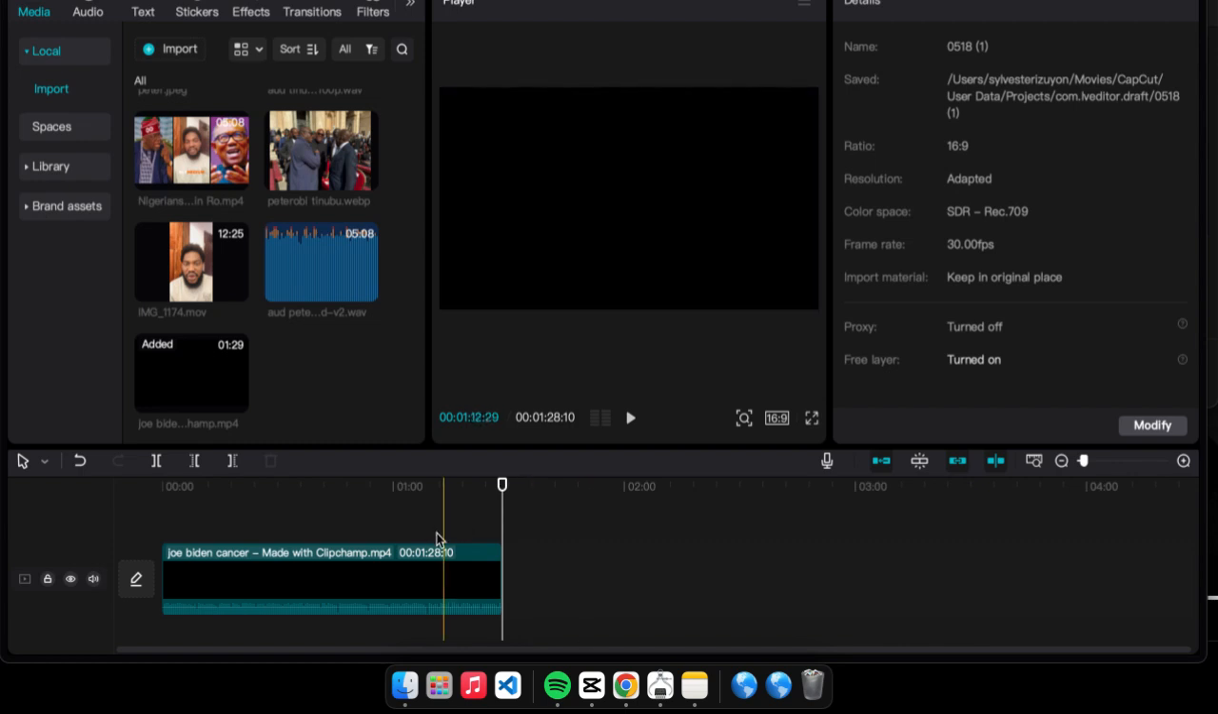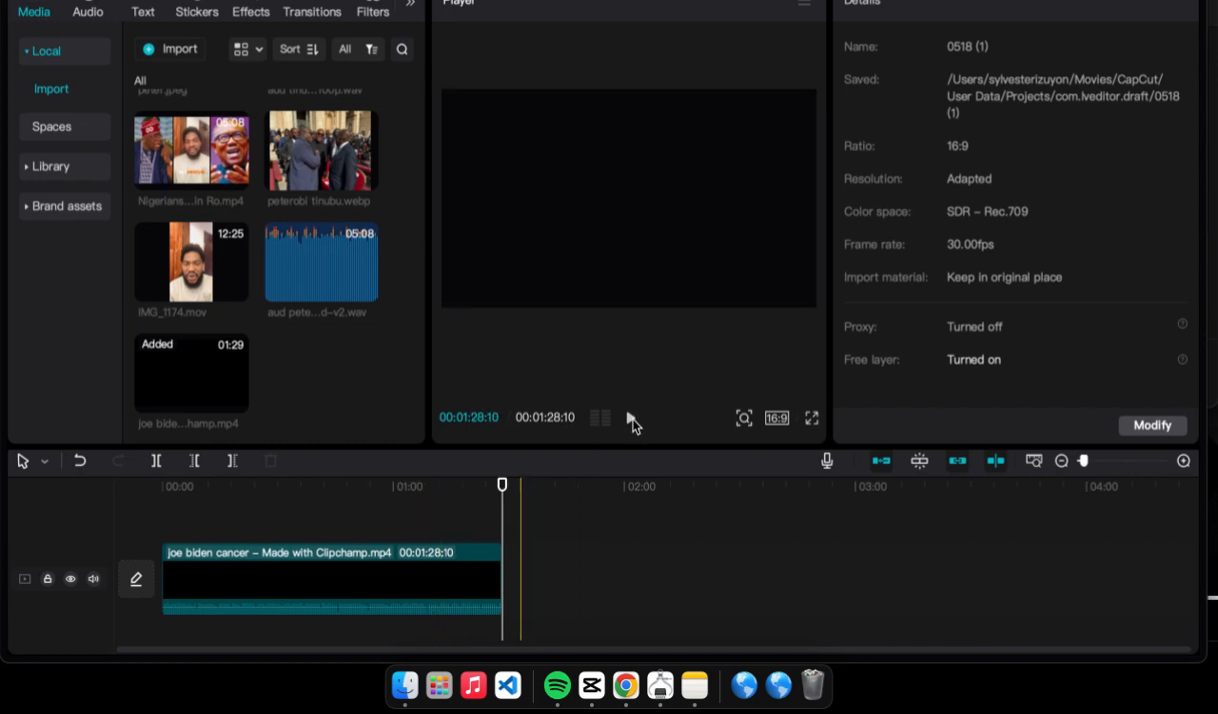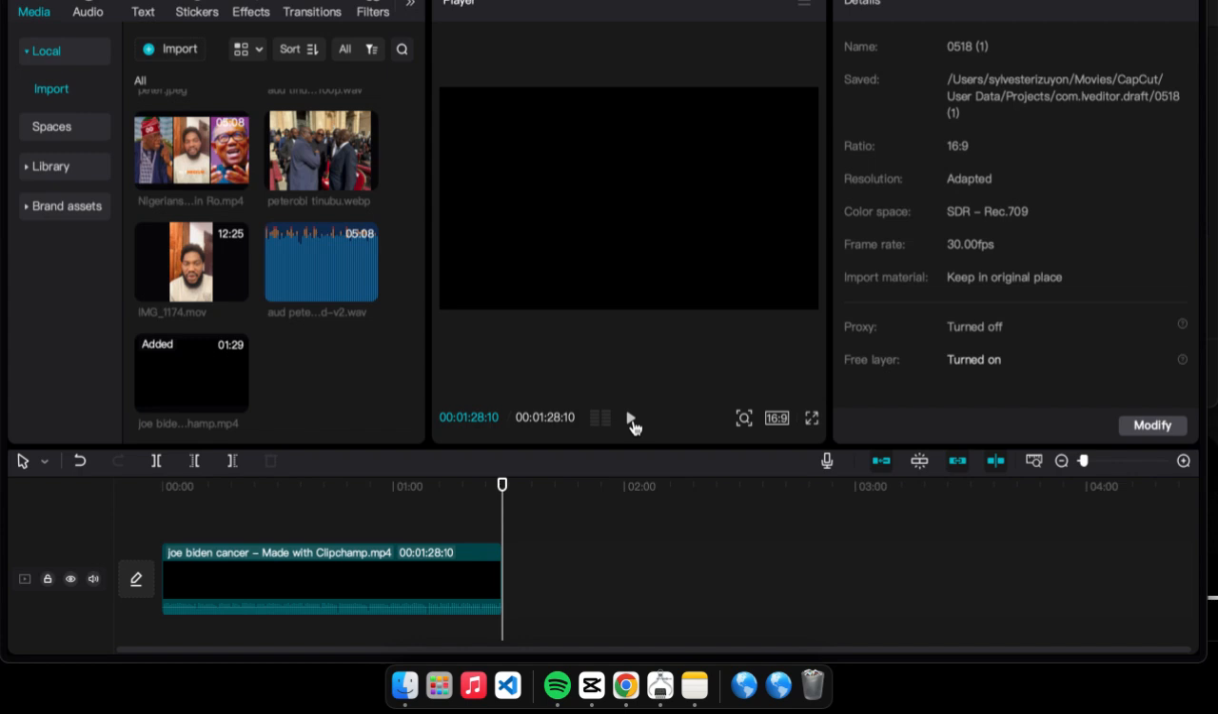So right now, you can see that my audio is already in my Capcut, so I can play it and let us see the same audio that we just exported.